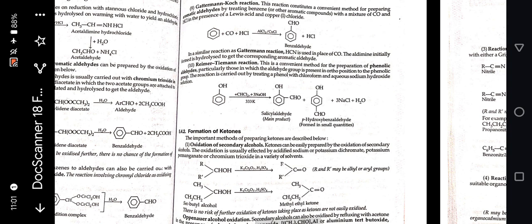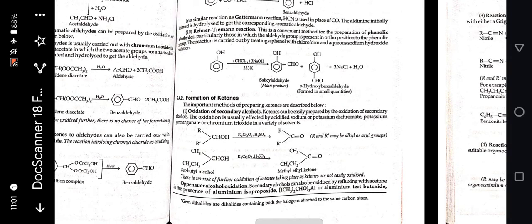Next is Reimer-Tiemann reaction. When phenol is treated in the presence of CHCl3 plus 3NaOH at 333 Kelvin temperature, salicylaldehyde and para-hydroxybenzaldehyde are formed. Salicylaldehyde is the main product and para-hydroxybenzaldehyde is formed in small quantities.